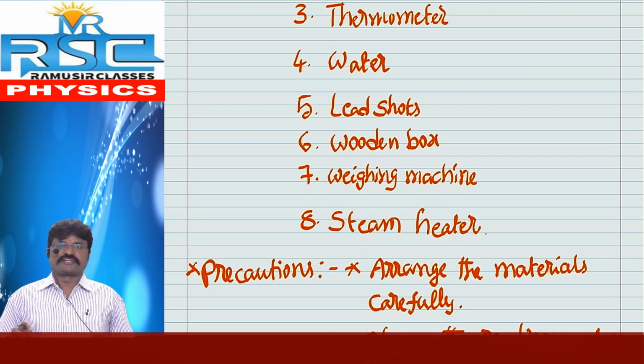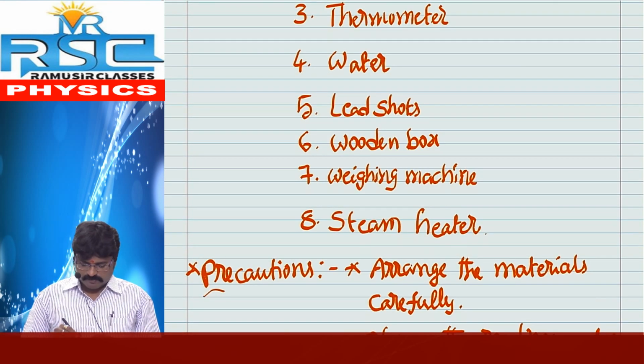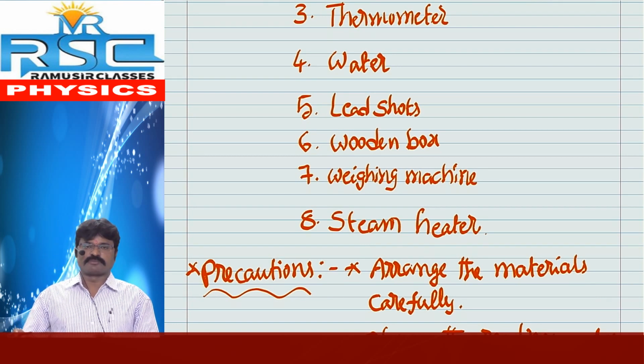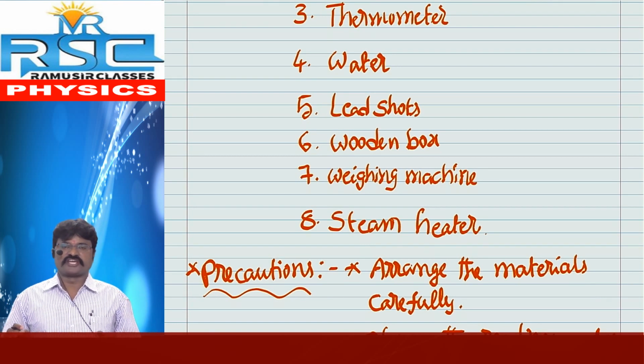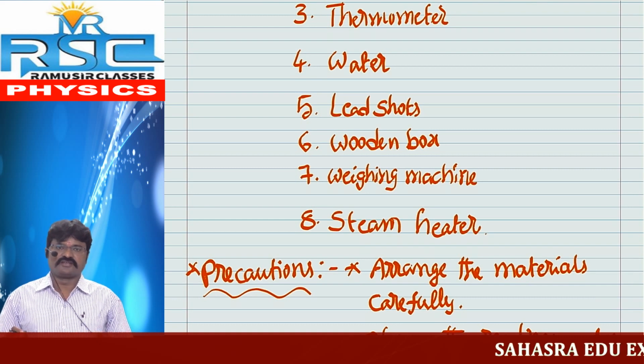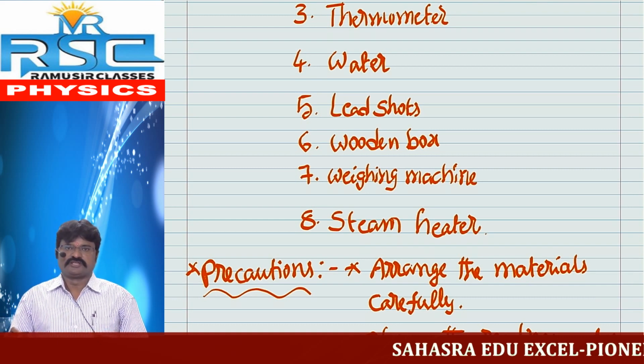After that, what is next? Precautions. What do you know about precautions? Precautions means if you are conducting any experiment, we must take some precautions. Otherwise, there are so many problems, like instruments will burst or some chemicals will fall on our hands. That's why precautions must be taken.